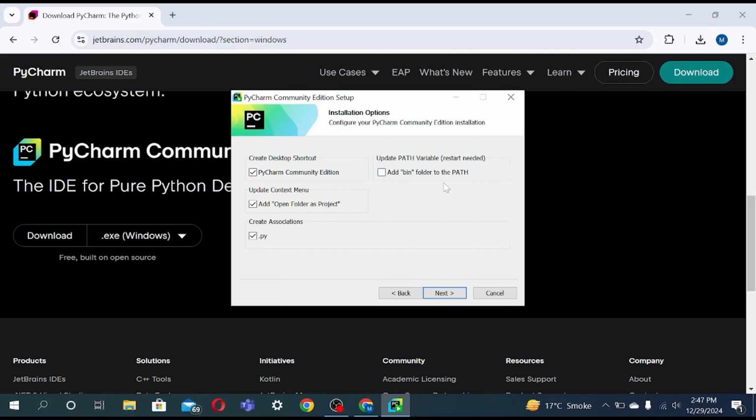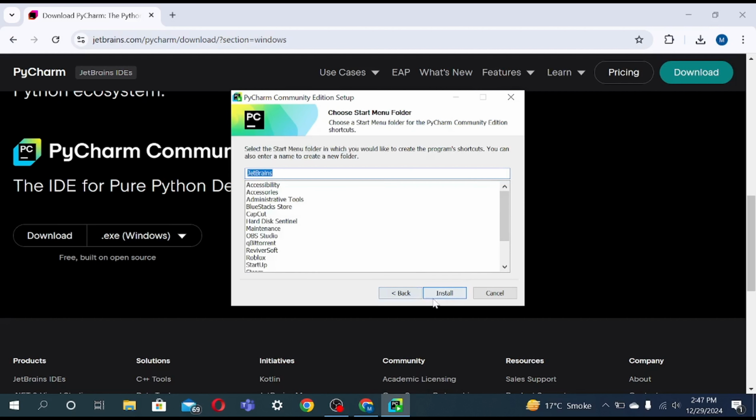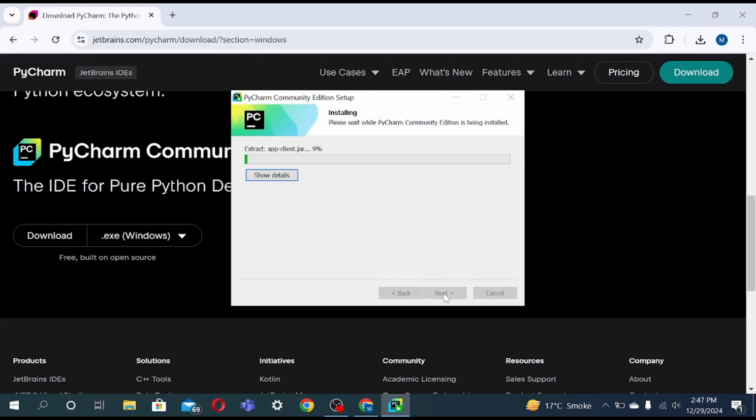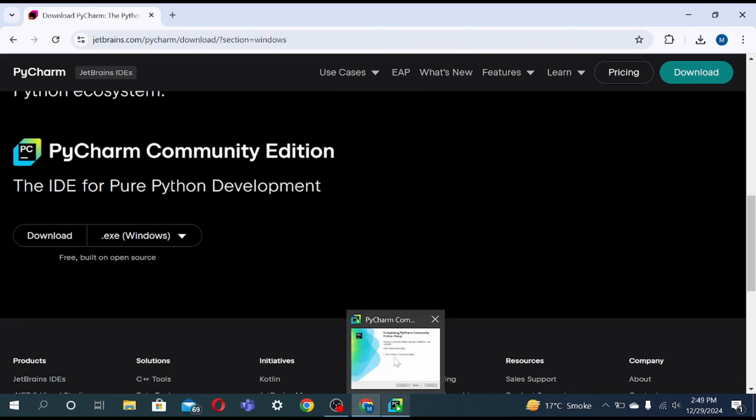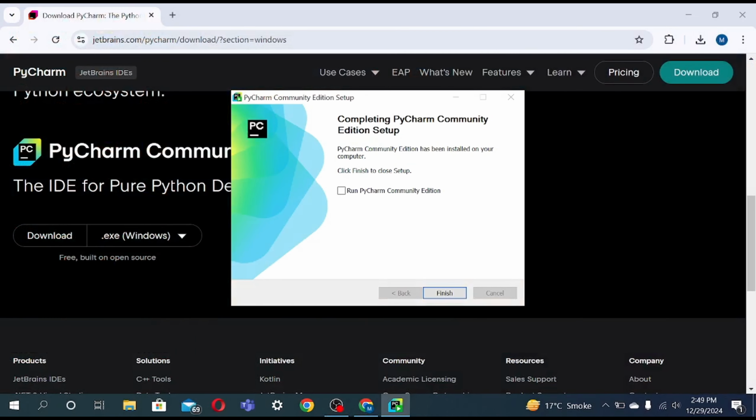Add bin folder. It's optional, and in this tutorial, I'm not gonna add it because we need to restart the computer to add the bin folder to path. So click next and install. It's gonna take a while, so I will head back to you in a minute. Okay, my installation finished, and just click finish.